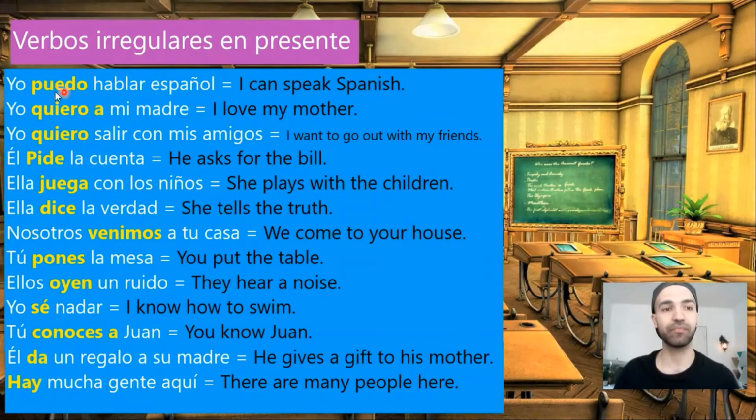For example, how we practice it. Yo puedo hablar español. Tú puedes hablar español. Él puede hablar español. Nosotros podemos hablar español. Vosotros podéis hablar español y ellos pueden hablar español. In this way, we can practice and conjugate all the irregular verbs.